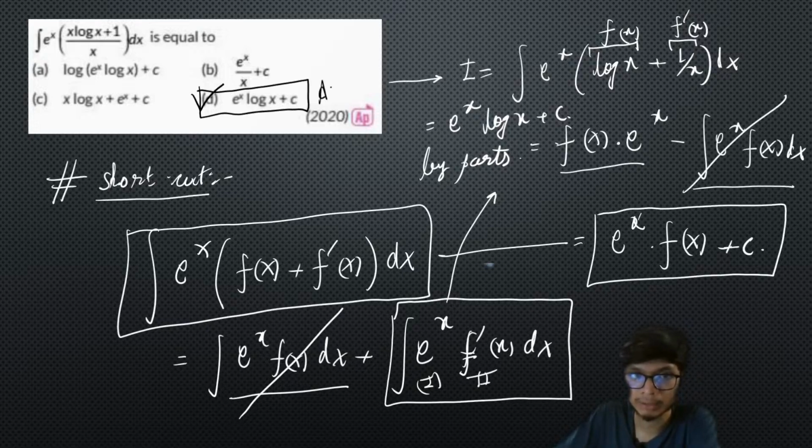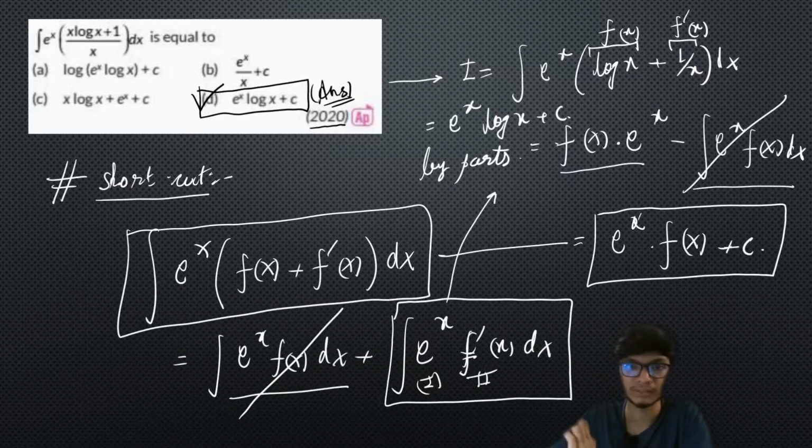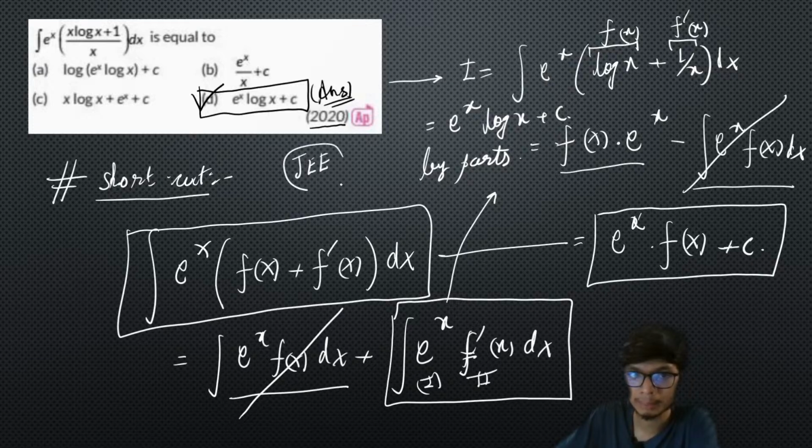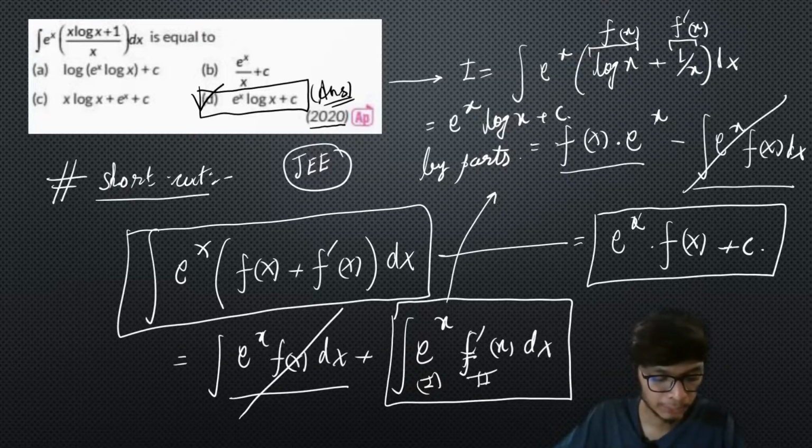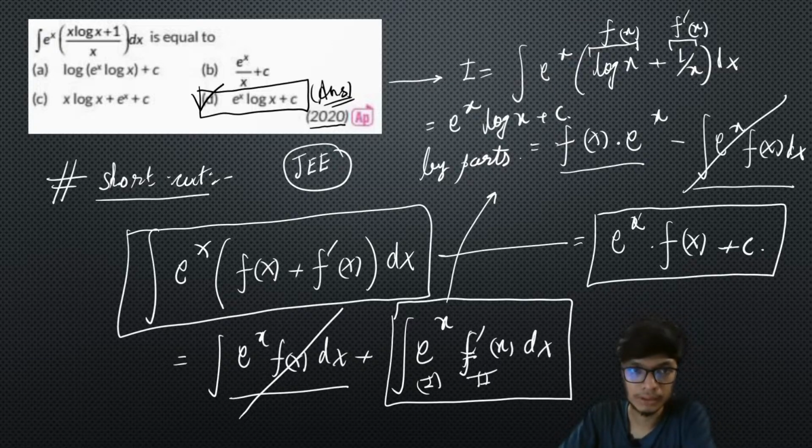Now this is a one marker problem that was asked in the CBSE 2020 paper. If you recall this particular problem, you can definitely get to the answer in one line. These types of problems are very crucial for your JEE Mains as well. So students who are preparing for JEE Mains, please recall and make sure that you remember these kinds of shortcuts for your exams. These are very useful and will help you in your problem solving. You can definitely do this by parts and all that, I have no issue with that. You can definitely come to the answer with that also, but this is something I wanted you to know as a shortcut. I hope this part is clear.